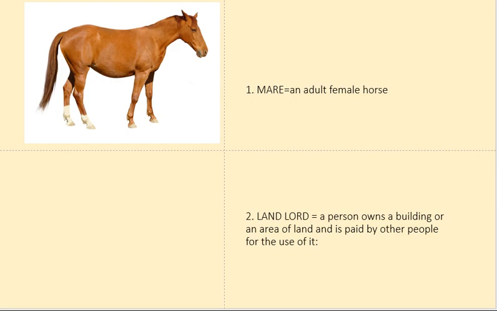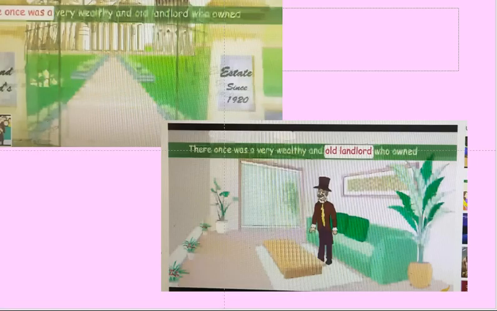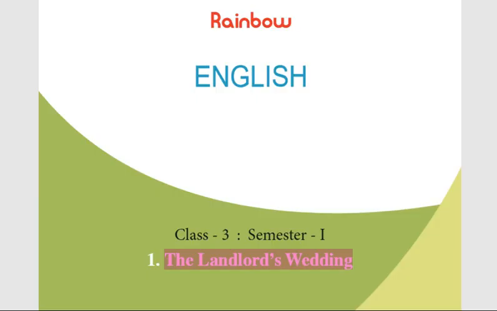In this lesson, The Landlord's Wedding, we have only a few characters. The first character, the main character, is none other than the landlord. The second character is Jorgan, and Jorgan's daughter Katrina, and Sven. These are the four human characters.